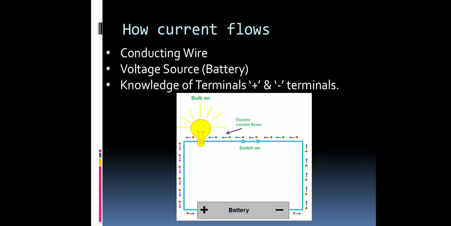Now let us understand how electric current flows. So let us see how electric current flows. This can be checked or cross verified using a simple setup which you can do at your home also. So what are the things you need?